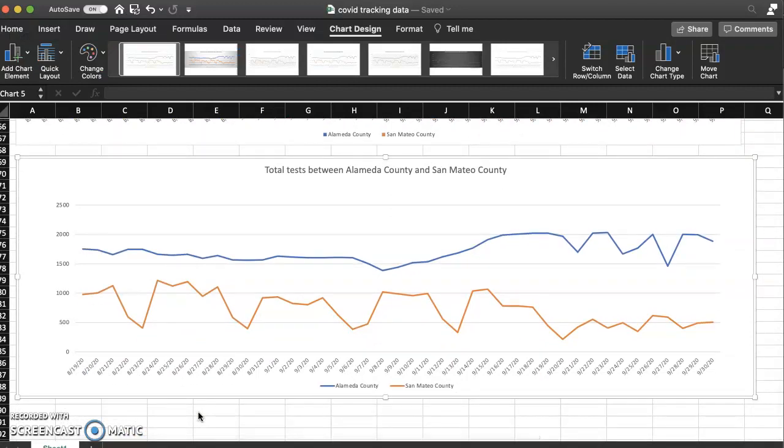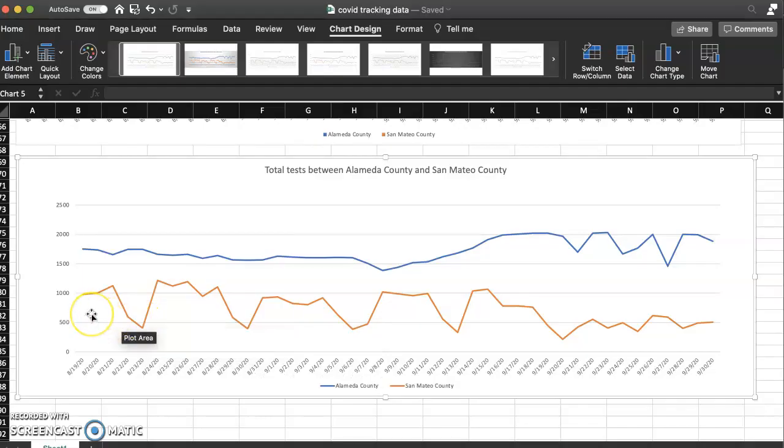And then if I show you this, it's the total tests between Alameda County and San Mateo County. As you can see, Alameda County is always going to have overall more total tests than San Mateo County, just because, like I said, the population is way more. 2 million to 700,000 is a very big number. So you're going to see more tests, but the total tests in Alameda County have been kind of on trend. It's had its increases and decreases in September, but throughout the month of August to the 17th of September, it's stayed on a trend.